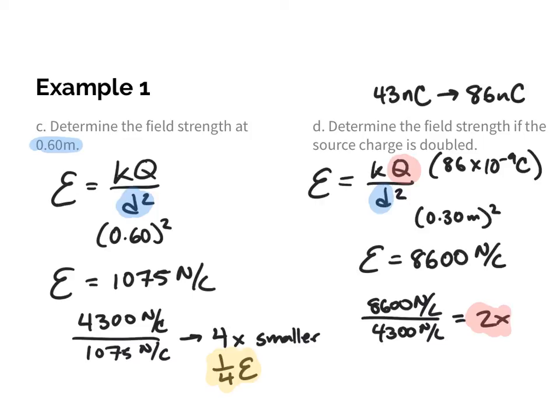So it's the same kind of relationships that we saw with the Coulomb's law equation, and that is because technically the electric field strength equation comes from that Coulomb's law equation. So again, this is looking at the magnitude of the electric field. We have one more video lesson we'll do with this unit that's going to look at how we actually visualize this electric field. But again, an electric field is going to describe how a source charge affects the space around it, which is going then to relate back to the force of attraction or repulsion that another test charge would experience.